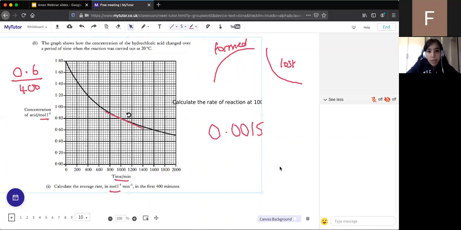Okay, then what's the next thing you're going to do? So I draw my tangent. What's the next step? Any ideas? Draw a triangle. Excellent. So we need to try and find some nice coordinates to draw a triangle. It's a bit difficult with this one. So I'd say there's a coordinate there and there's a coordinate here.